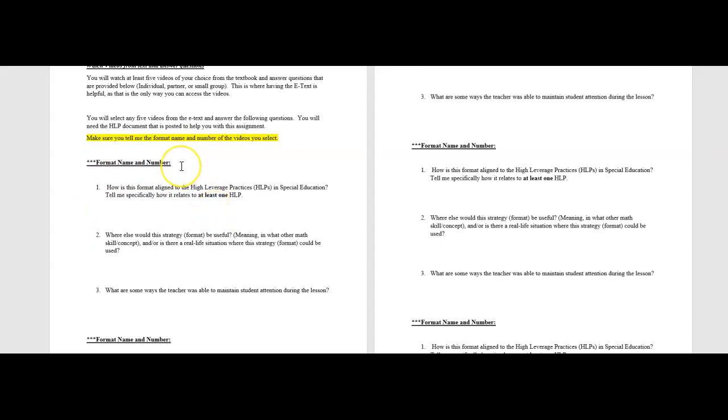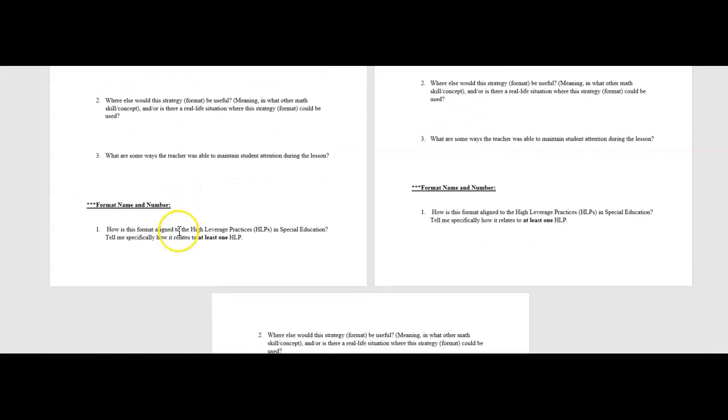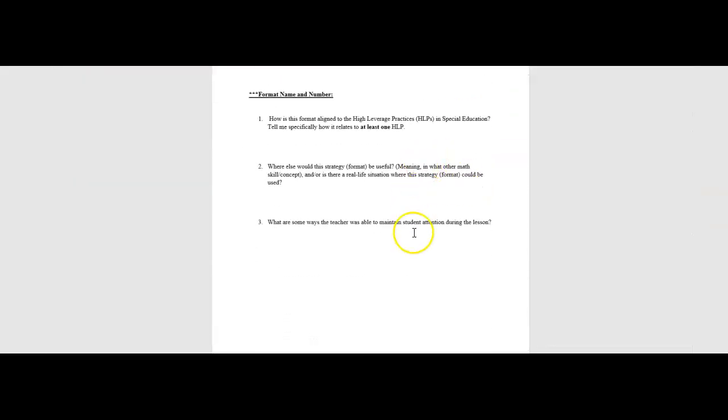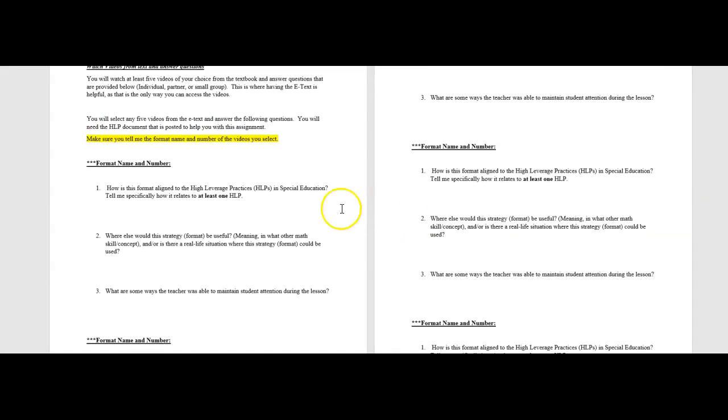So the first question, and again, you will watch 5 videos. So guess what? I did the exact same thing that I did for the math websites apps assignment. Here it is, second time, third time, 4th format, and your 5th one. So you will just answer the exact same questions, and I already have it in a document for you. So how is this format aligned to the high leverage practices in special education? I want you to answer that question, but then tell me specifically how it relates to at least one high leverage practice. So maybe it relates to high leverage practice number 22. Tell me the name of the high leverage practice and tell me how they are aligned.